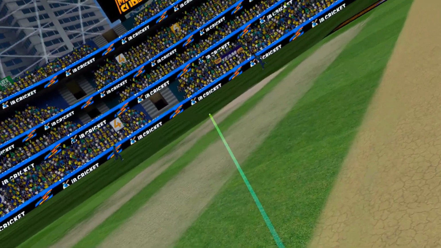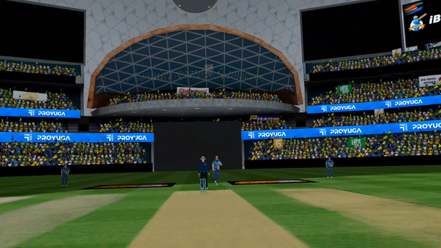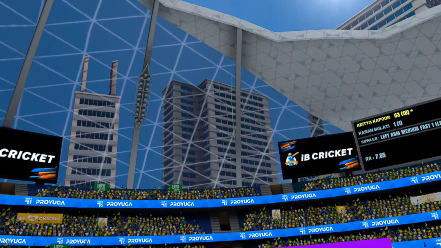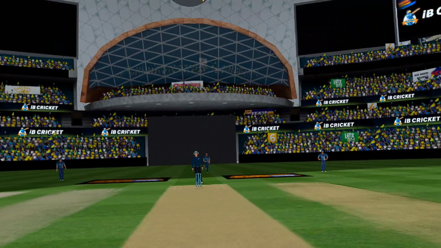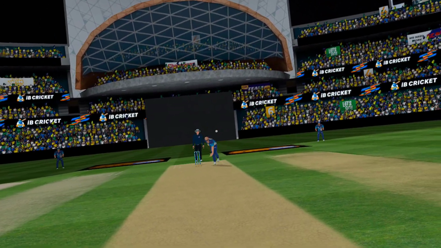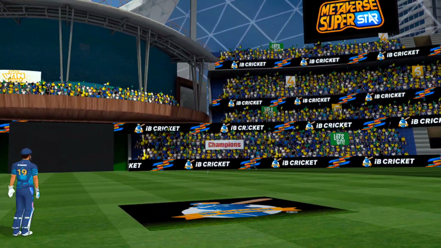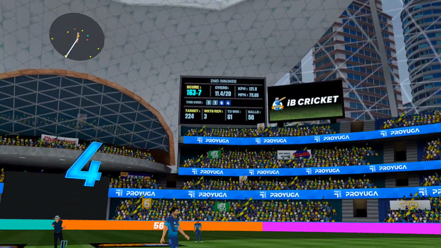Weak push by the batsman. Really hit that hard. Batsman looks in good touch. That's a fine half-century. The batsman has swung, but there's an inside edge. There's an edge, but it's raced away to the boundary, 4 runs.